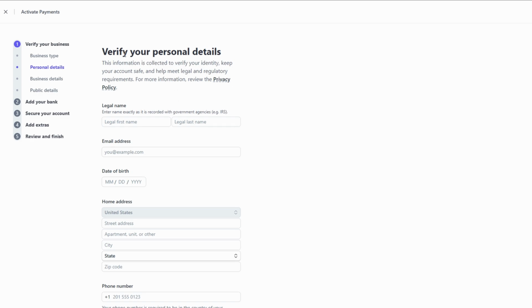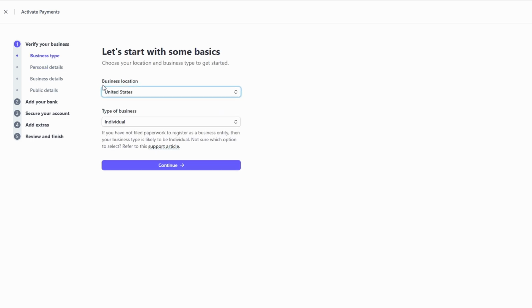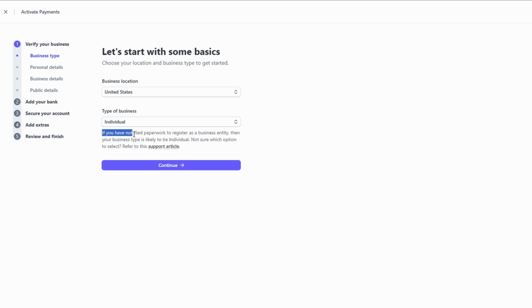When setting up your Stripe account, the first thing you'll need to do is choose your country of residence. It's important to pick the country where you're legally registered to operate, or where you primarily work. Next, you'll be asked about your business type. Are you a sole proprietor, a larger company with employees, or a freelancer? This choice impacts things like taxes and payouts, so pick the one that best fits your situation.